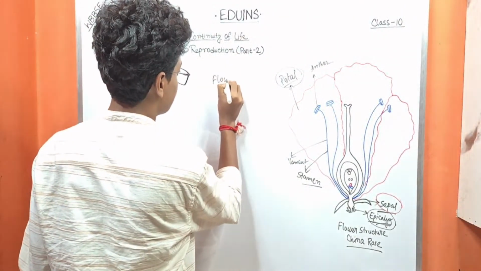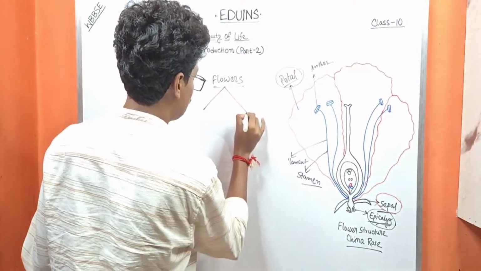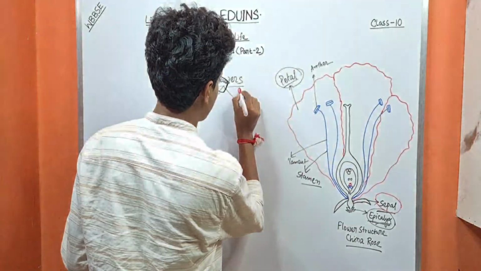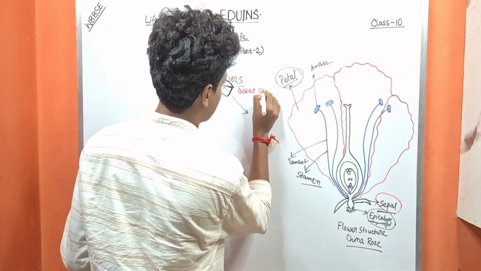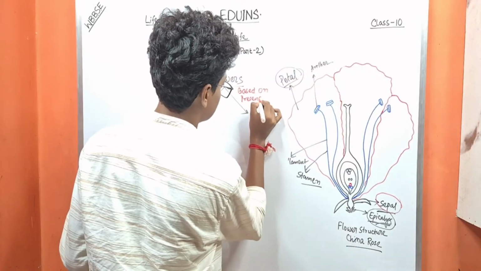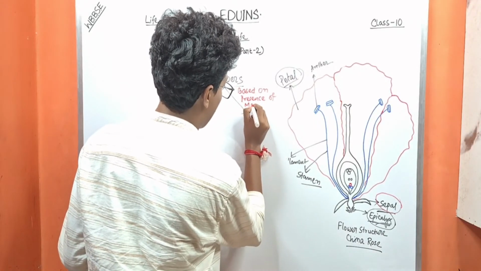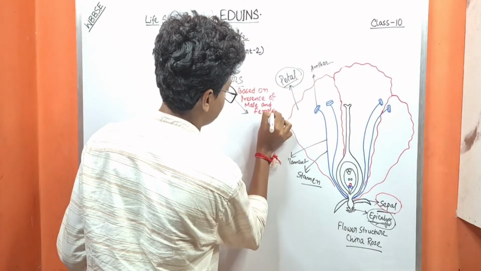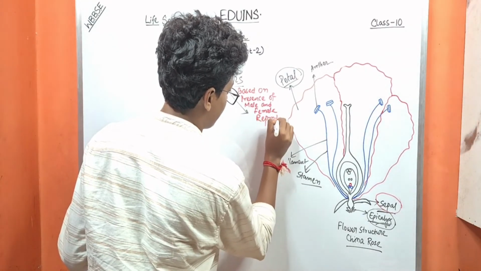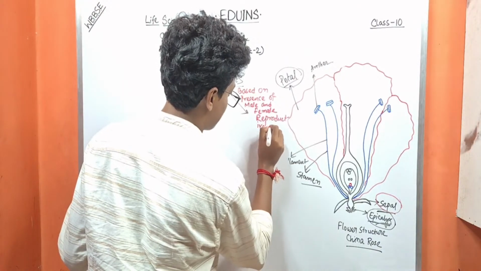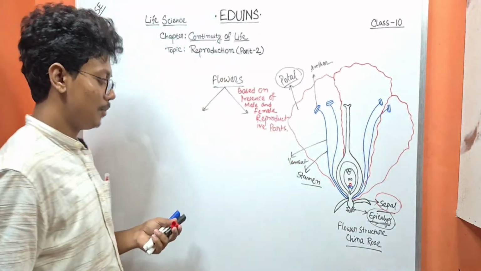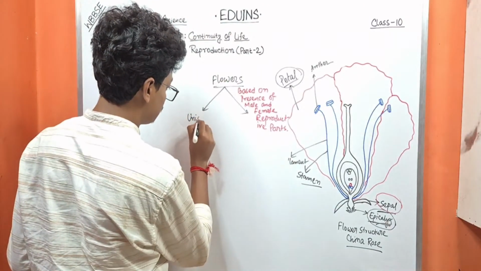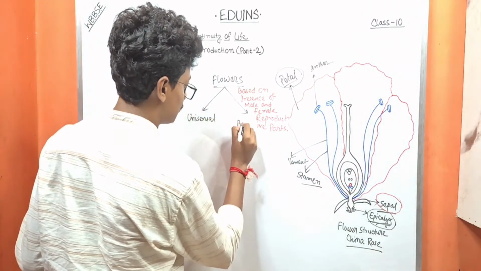Flowers are divided into two types based on the presence of male and female reproductive parts. Okay, what are they? Number one is the unisexual and the other is bisexual.